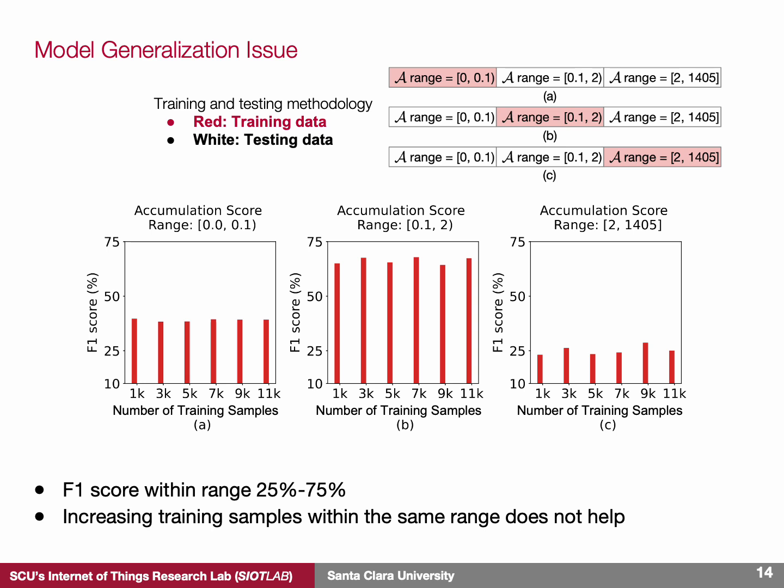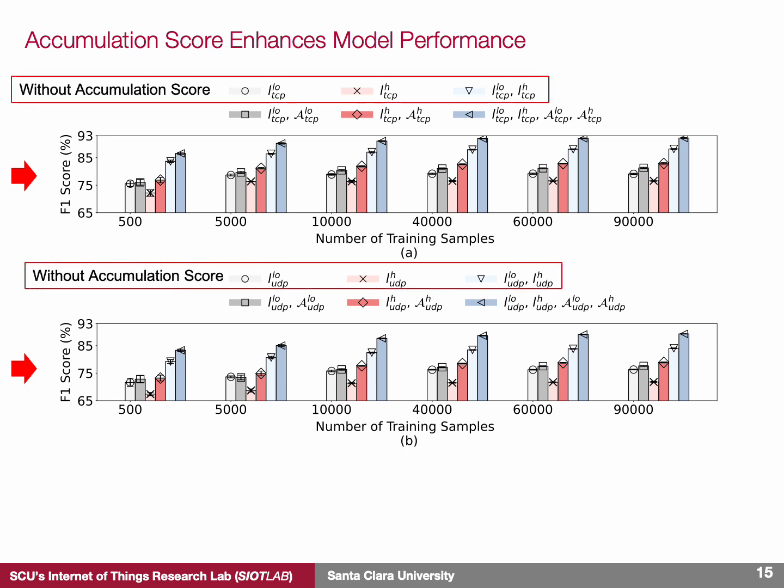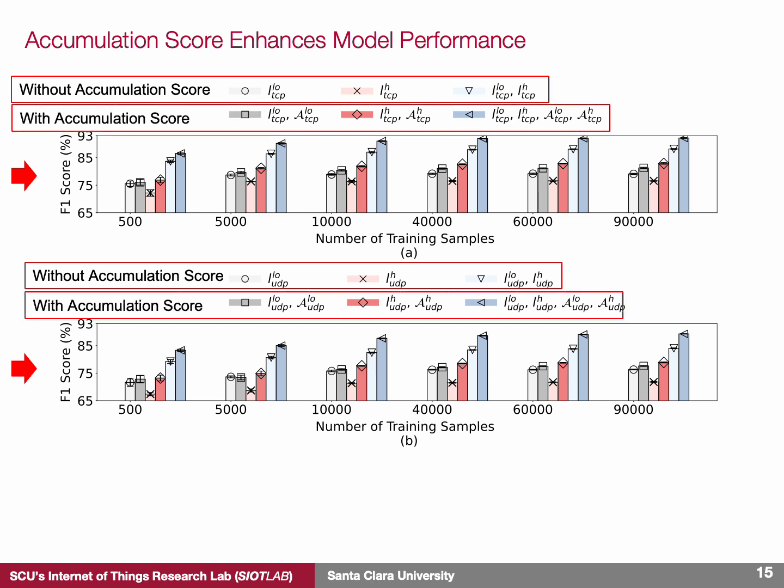To further validate the importance of using the accumulation score for device identification, we evaluated the performance of the LGBM algorithm when trained on the entire accumulation score range, but with different sets of features. For the first set of results, we used TCP-based probe packets, and for the second set, we use UDP probe packets. For each set of results, the first row shows the set of features without using accumulation score, and the second row includes the accumulation score.